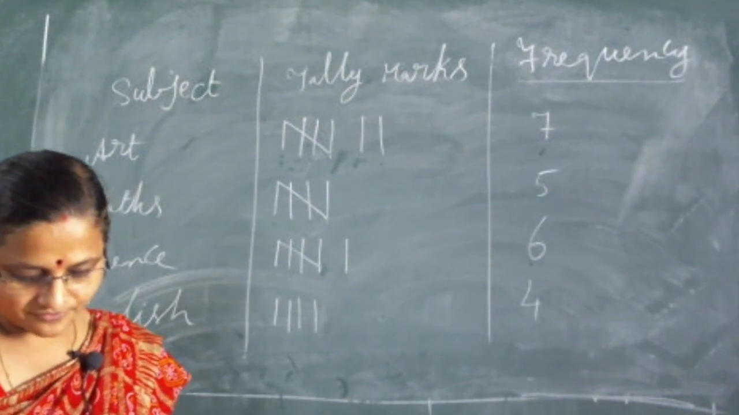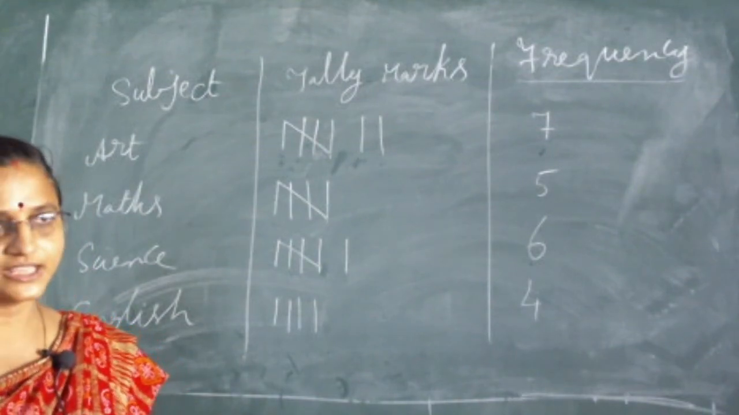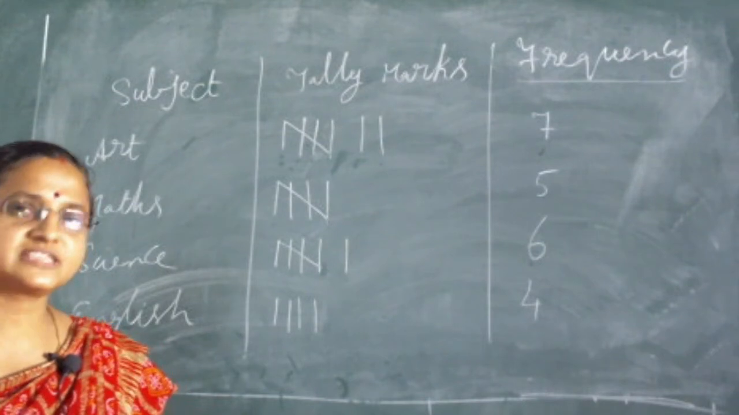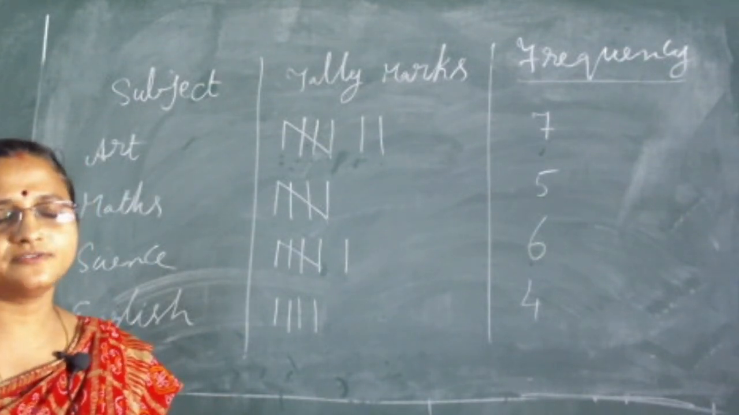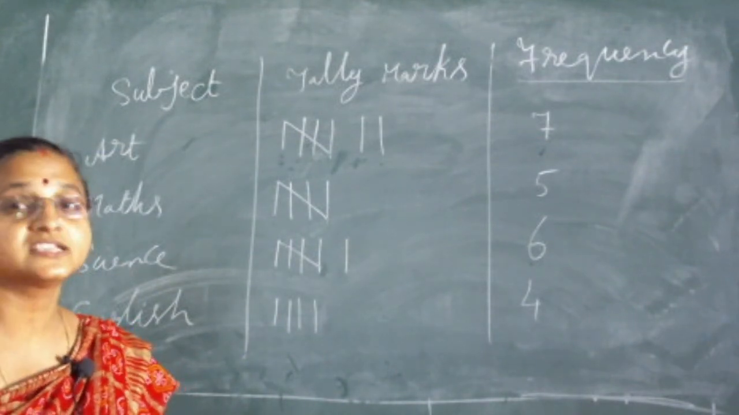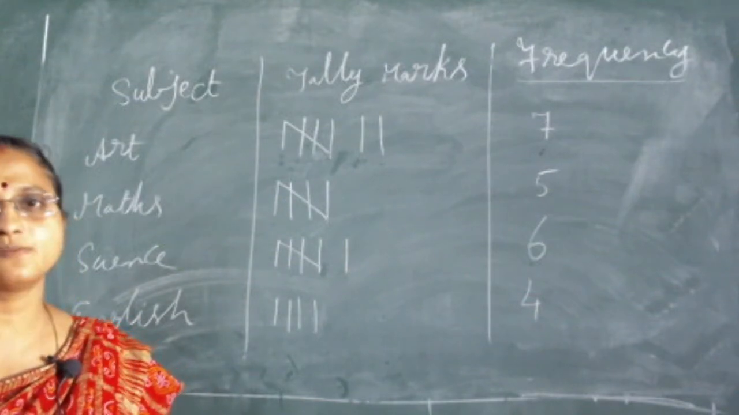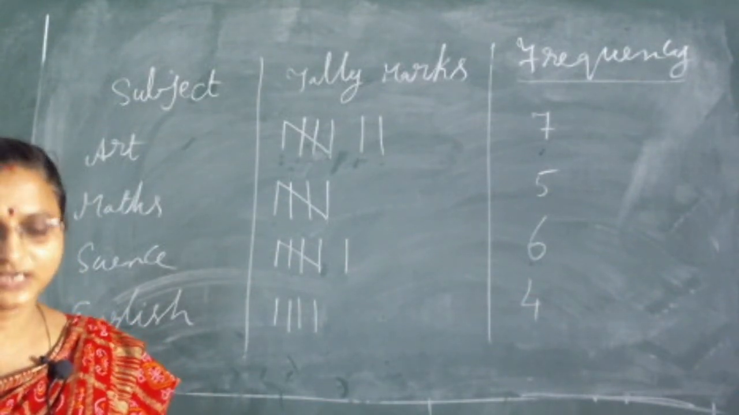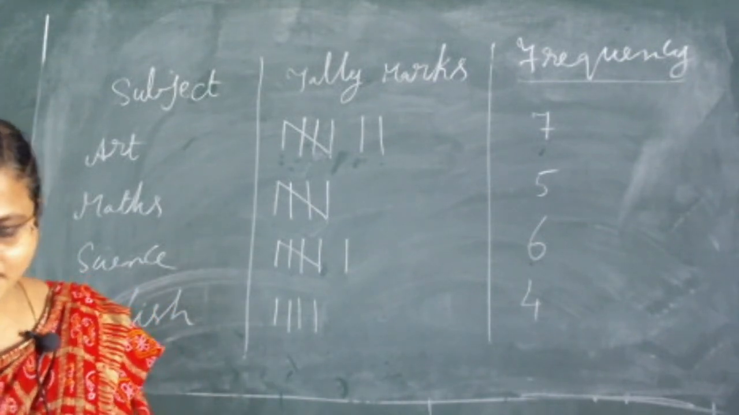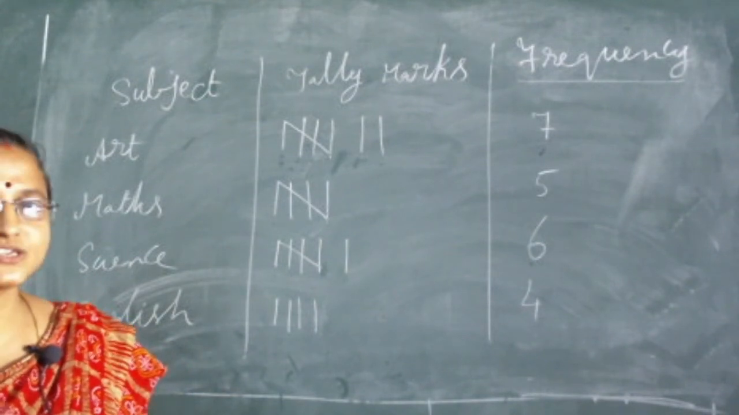For example, marks obtained in mathematics by 60 students of class 8 were given here. In a class there are 60 students. In one subject, maths, the list of which student got how many marks was given here. It means 60 children's marks in the mathematics subject are here. So we should arrange them, we should group them. So we should know how many children got 10 marks.